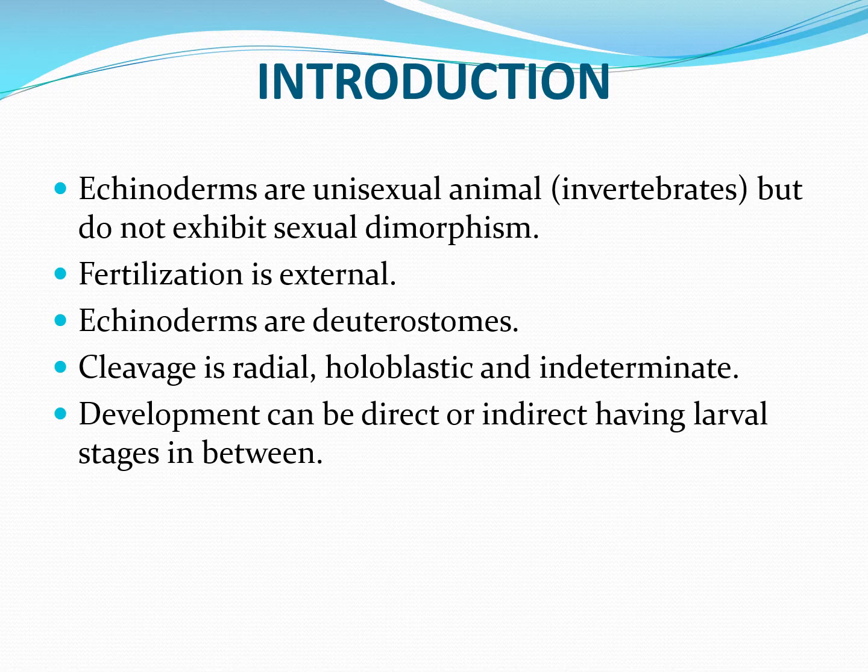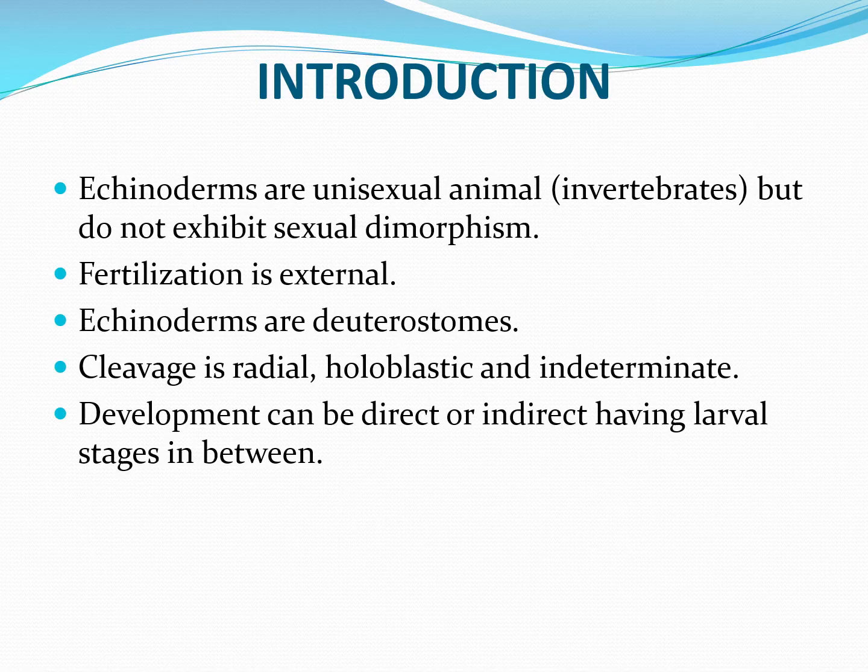Echinoderms are unisexual animals, and we all know that these are invertebrates. But they do not exhibit any sexual dimorphism. Since they are unisexual, the male and female reproductive systems are present in different individuals. But there is no sexual dimorphism, so both males and females are externally alike, and we can't differentiate between them.